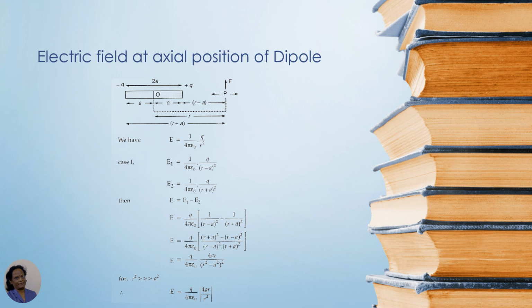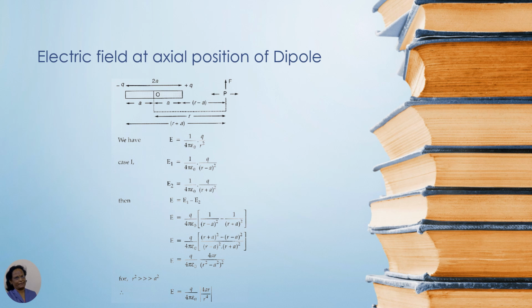E1 will be equal to 1 upon 4 pi epsilon 0 q upon r minus a whole square, due to the positive charge. At the same time, the magnitude E2 due to the minus charge at point P is 1 upon 4 pi epsilon 0 q upon r plus a whole square. We have to find the resultant. Why? We have to come back to our parallelogram law of vectors. E1 and E2 are two vectors, and the angle between them is 180 degrees, because of the positive charge and the negative charge, so it becomes E1 minus E2.